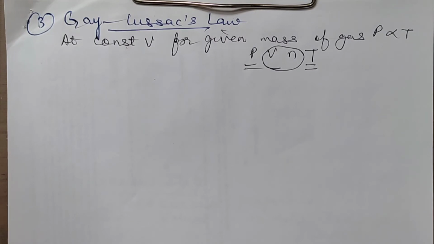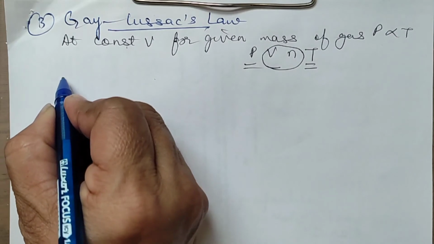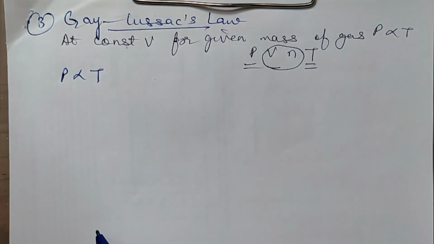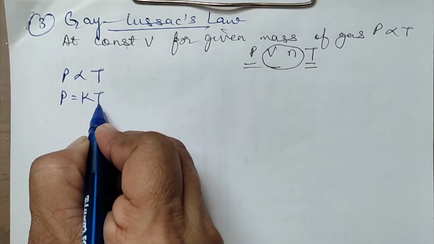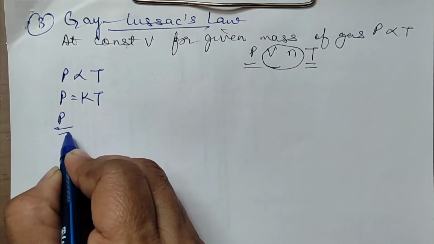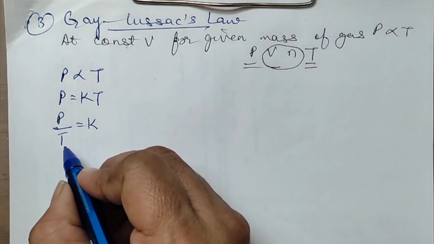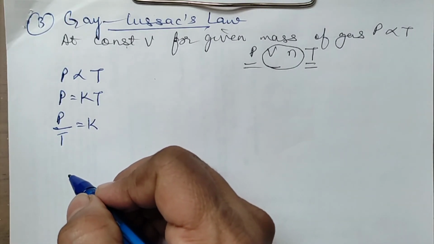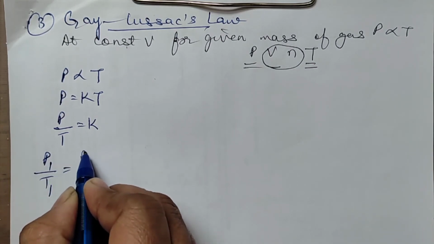Okay, so what you can get here now as per the formula, this is directly proportional, so you'll have pressure directly proportional to temperature. You can put a constant here, P is equal to KT, or you can write P by T is equal to constant, or you can also write, if two different pressures and temperatures are given, the formula P1 by T1 is equal to P2 by T2.